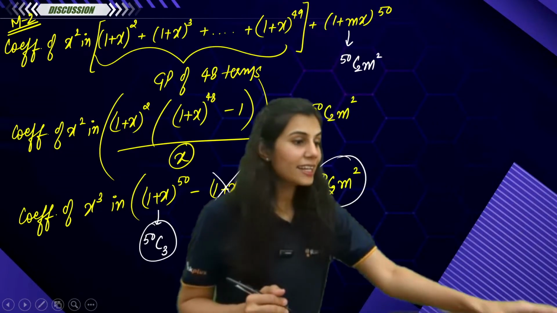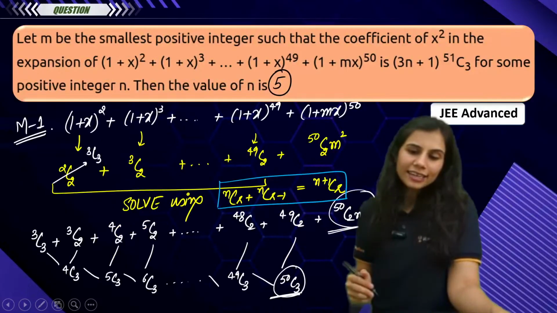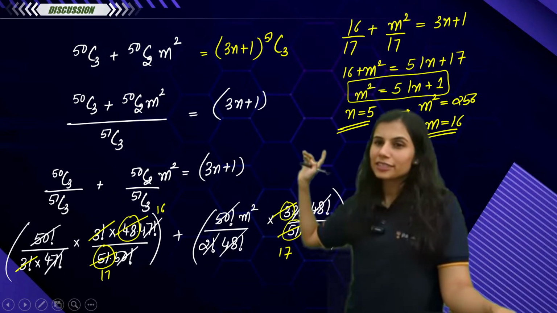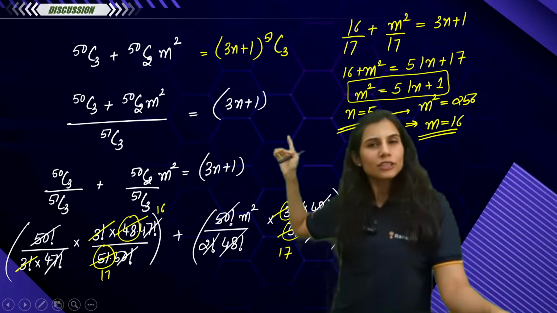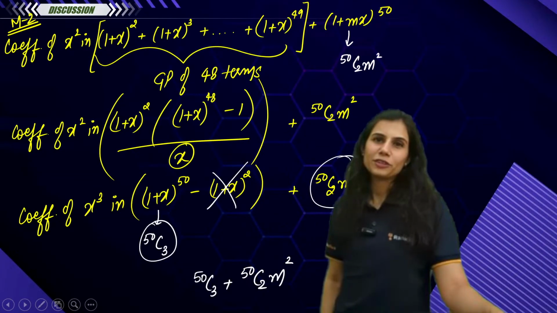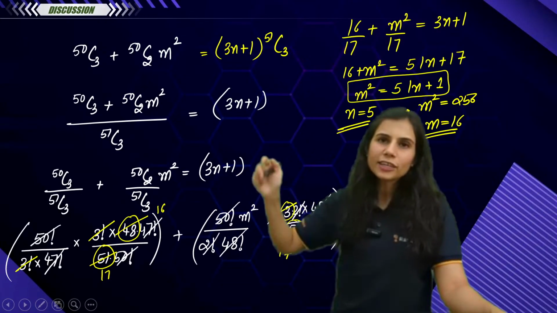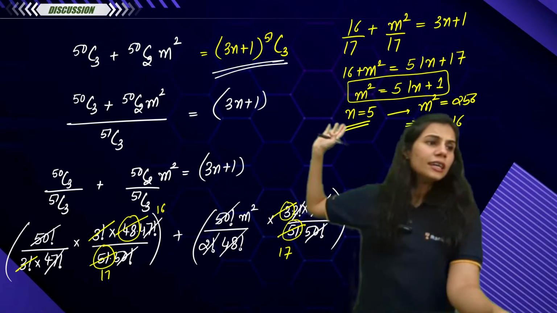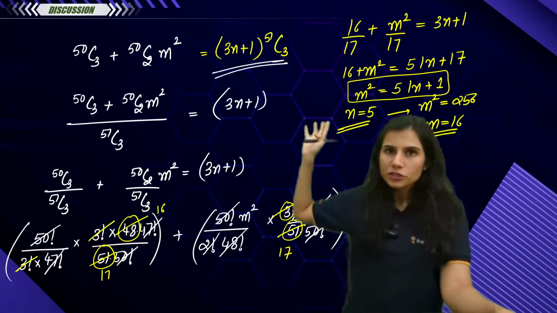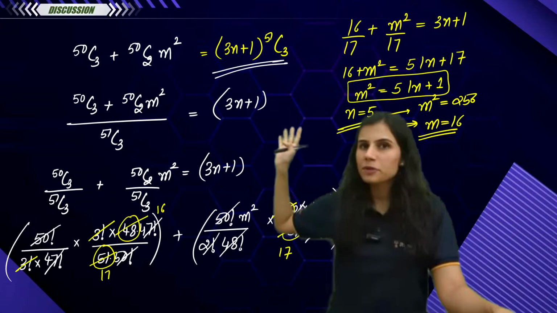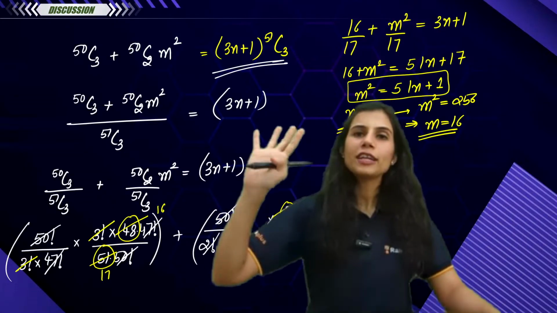This is exactly what you were getting from here. 50C3 plus 50C2 m square. Can you see this? Look above. 50C3 plus 50C2 m square from method 1, 50C3 plus 50C2 m square from method 2. Once you have this with you, equate it with the quantity given in the question, and then there is, as usual, arithmetic solving. You have to find the smallest value of n for which m square comes. That means for which your 51n plus 1 is a perfect square. That will give you the value of m as well.